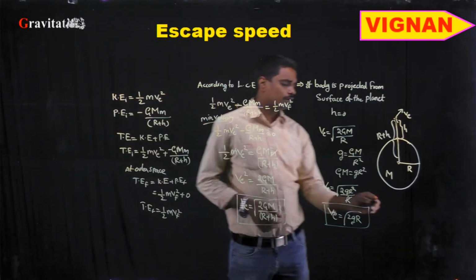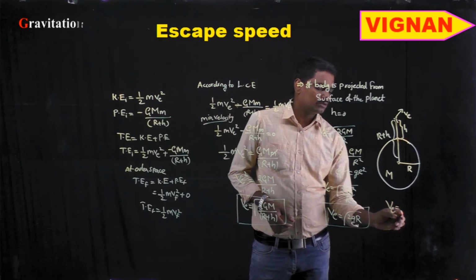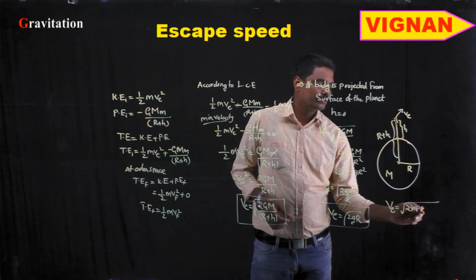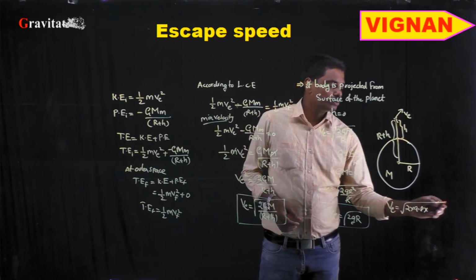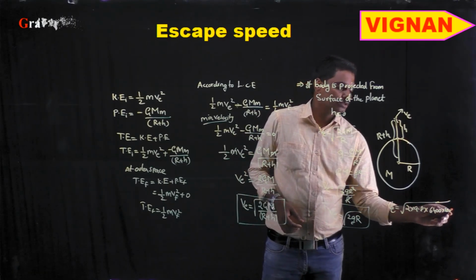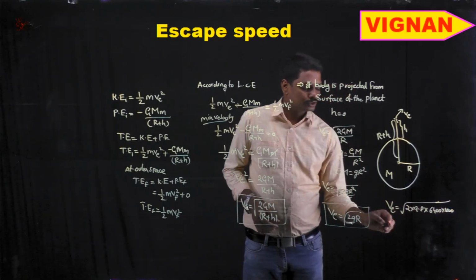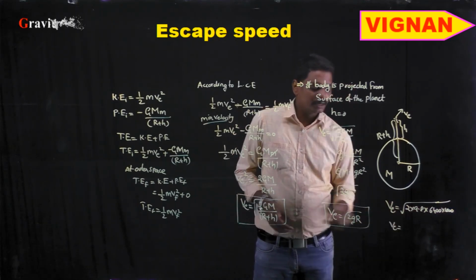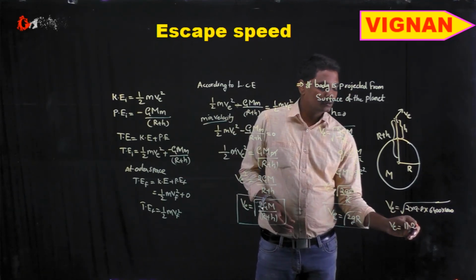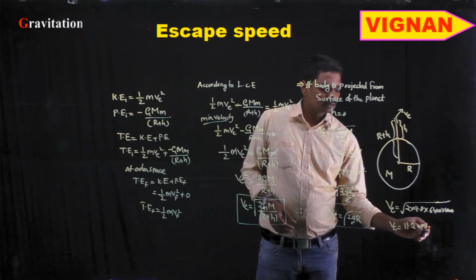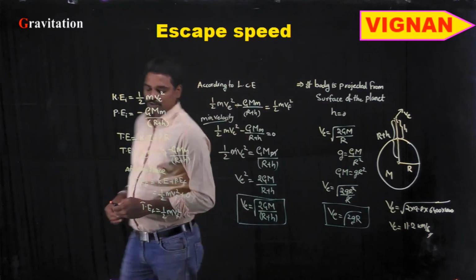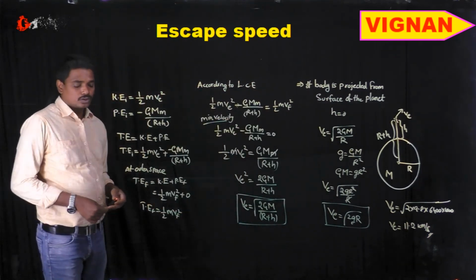So if we substitute for the earth, v is equal to under root 2 into g value, which is 9.8 meter per second square, into the radius of the earth, which is 6400 kilometers, that is 6400 into 1000. By substituting all these values, we get the escape velocity of the earth as approximately equal to 11.2 kilometers per second.